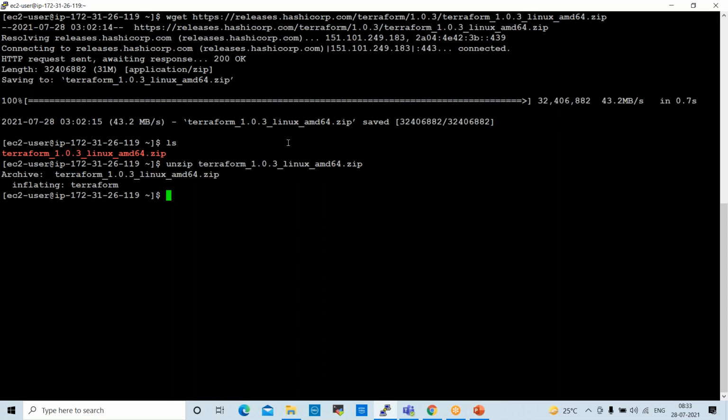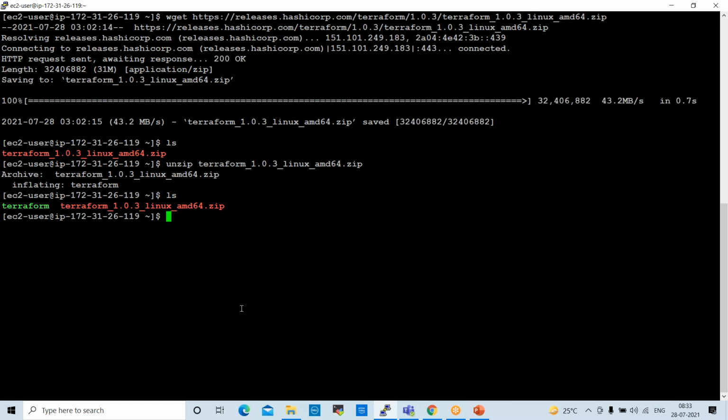Now it is unzipped. If I type ls, you can see the Terraform file is available. Once we unzip this, if you type terraform here, it should open. So we don't install Terraform. We just configure it and set the environment variables. That's it. Terraform, Tomcat, we don't install.